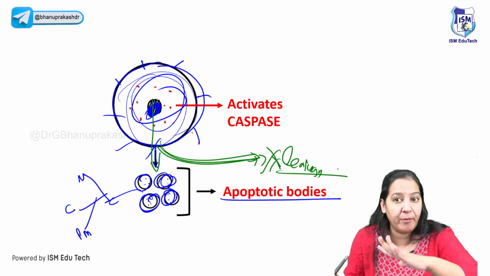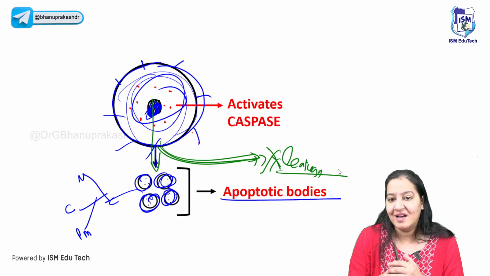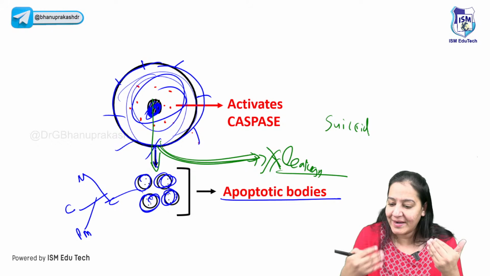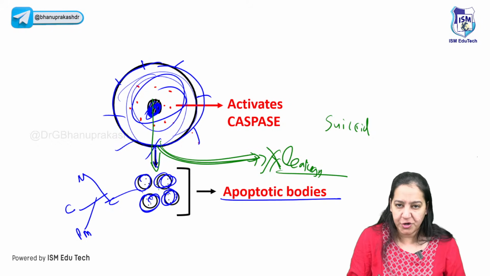No leakage, no information. Silently, the cell is converted into apoptotic bodies. That's why it is known as suicide. No one is knowing about that. Right, that's why it is known as suicide. Give me a thumbs up, you got it. And ultimately, the cell got converted into multiple bodies.